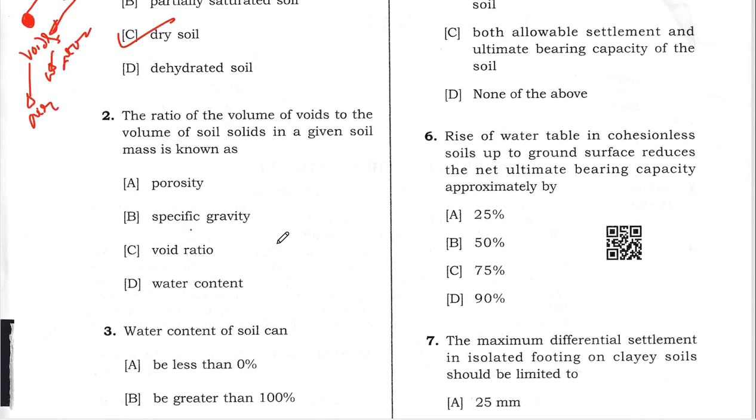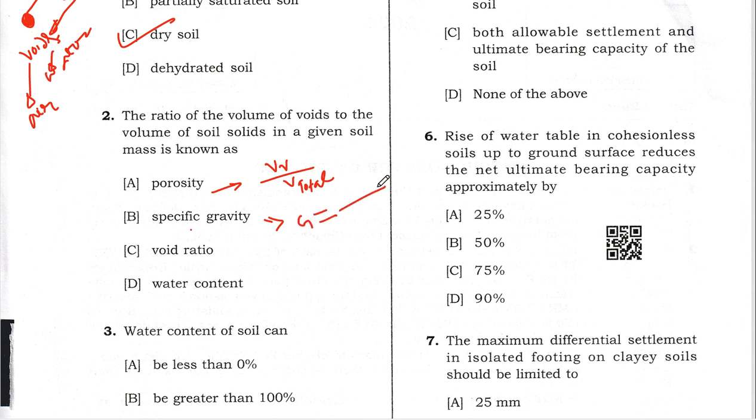Then coming to the next question. They have asked a formula-based question. Here it is given: the ratio of the volume of the voids to the volume of soil solids in a given soil mass is known as. So what is porosity? Porosity is with respect to the total volume, right? So porosity will be the volume of voids with respect to the total volume, V total.